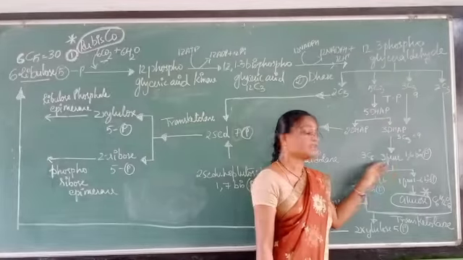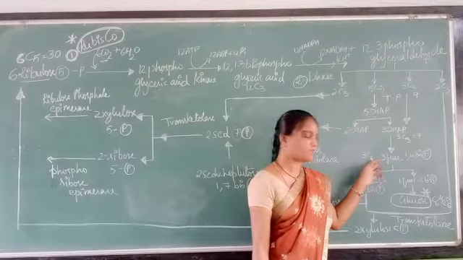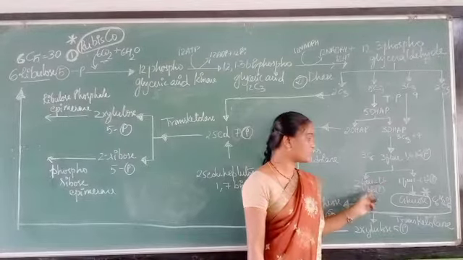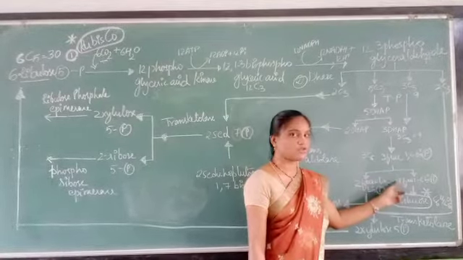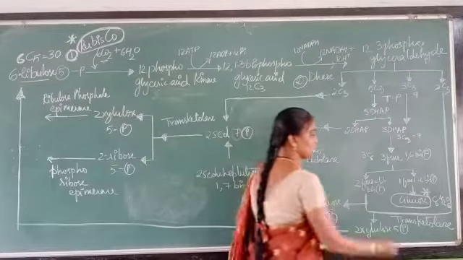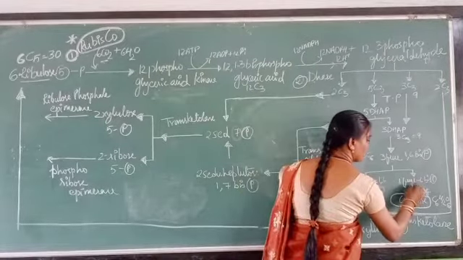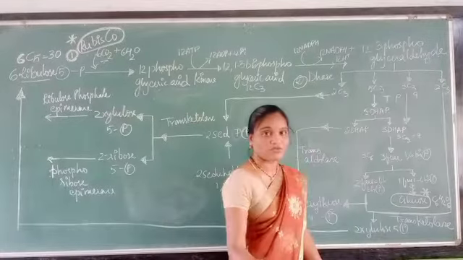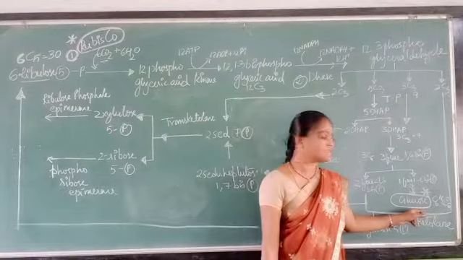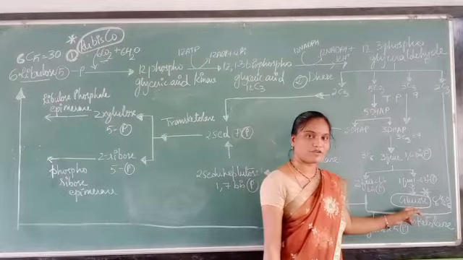From here, these 3 molecules of fructose 1,6-bisphosphate will again split into 2 molecules of fructose 1,6-bisphosphate and 1 molecule of fructose 1,6-bisphosphate. Now this 1 molecule, in a series of reactions that are the reverse of glycolysis, forms glucose, isn't it? So this is a food material for your plants.